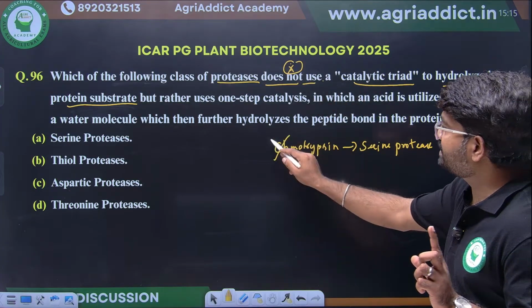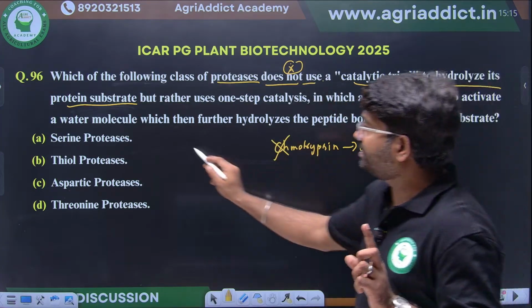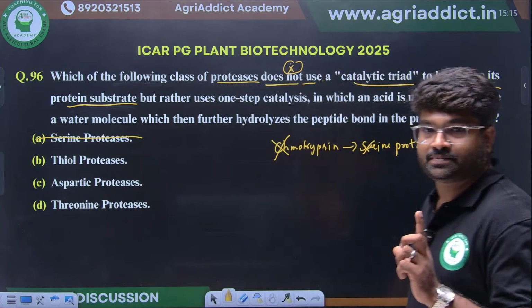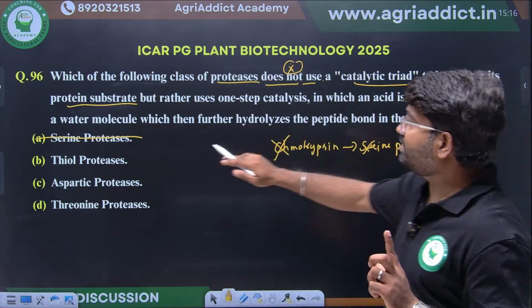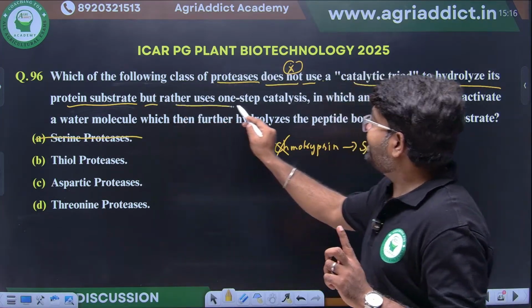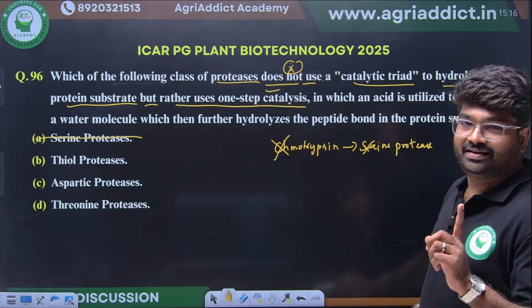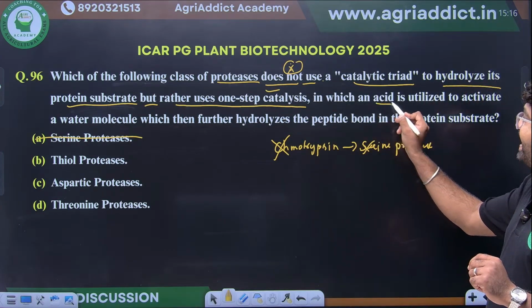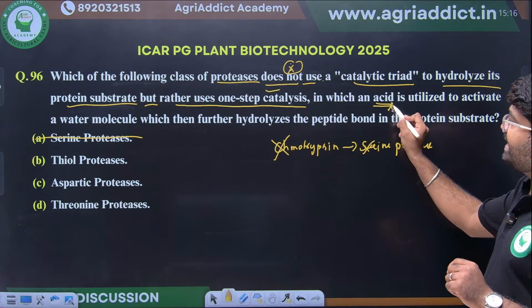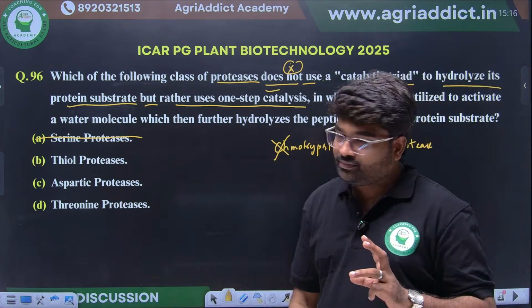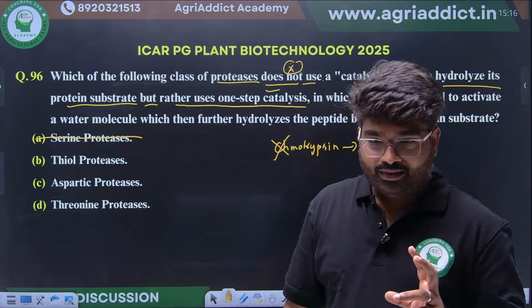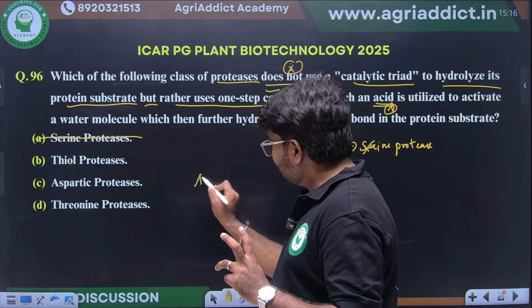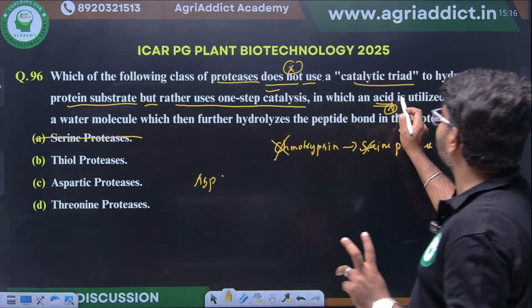So chymotrypsin and serine protease will not come. I have eliminated this option. Second statement: it uses one-step catalysis in which an acid is utilized. Among them, aspartic acid is an acid. Okay, I am keeping this aside.